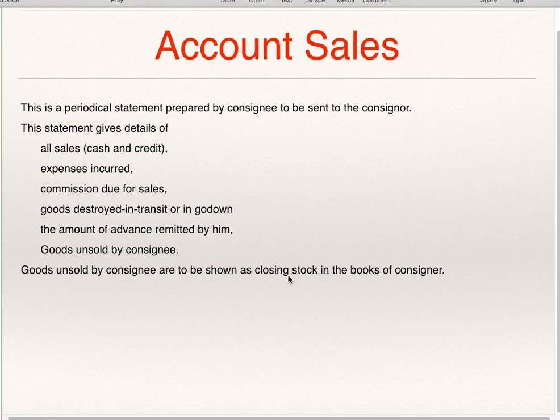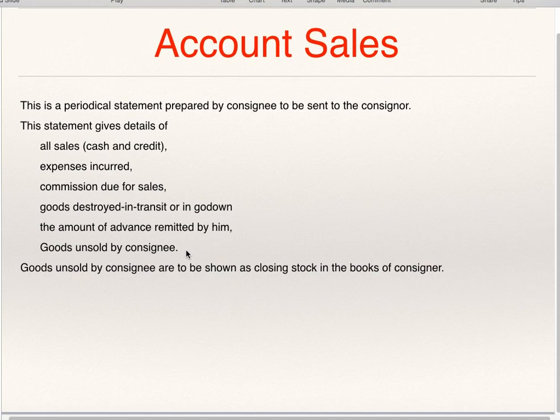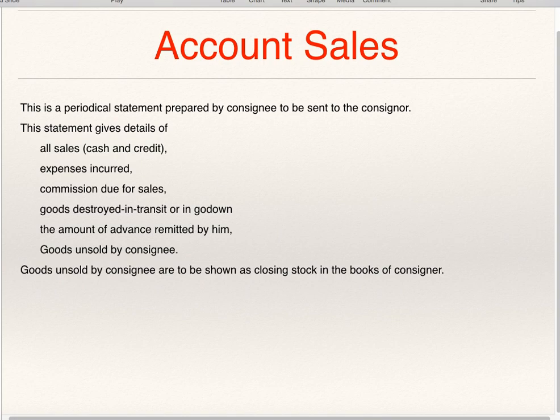The consignor just sends goods to the consignee. Ownership is of the consignor only. So if there are any goods which remain unsold, they will be shown as closing stock in the books of the consignor. The account sales is prepared by the consignee. He sends it to the consignor giving details of cash sales, credit sales, expenses incurred, commission due to him, any loss in transit, normal loss, abnormal loss, any advance given by the consignee to the consignor, and any closing stock, that is, goods remaining unsold, in a statement which is known as account sales.